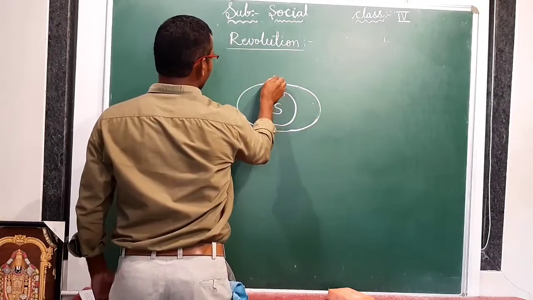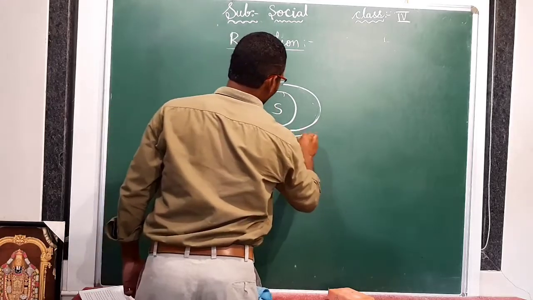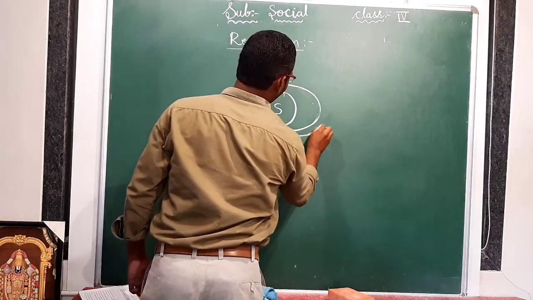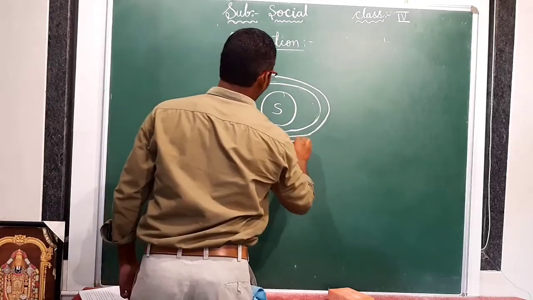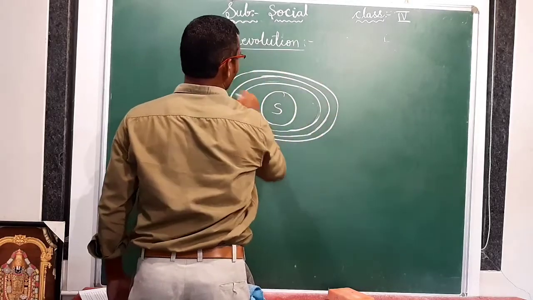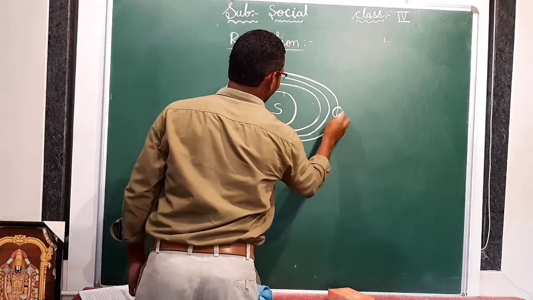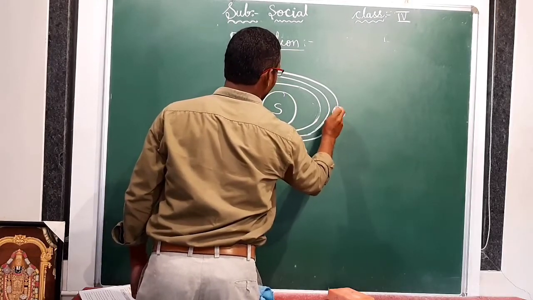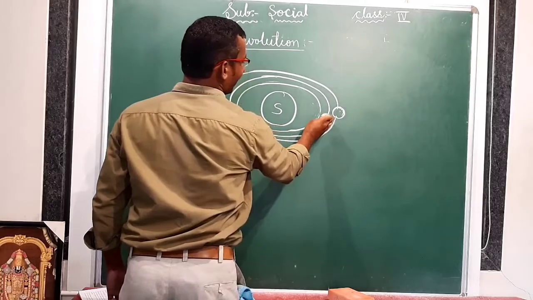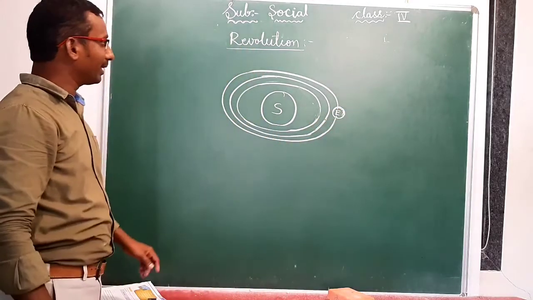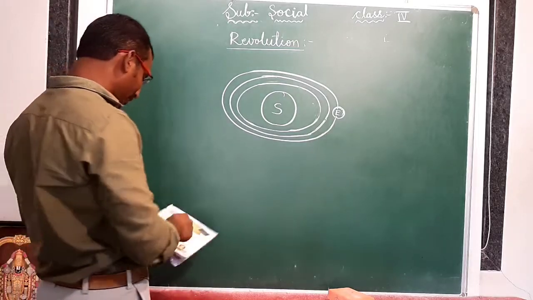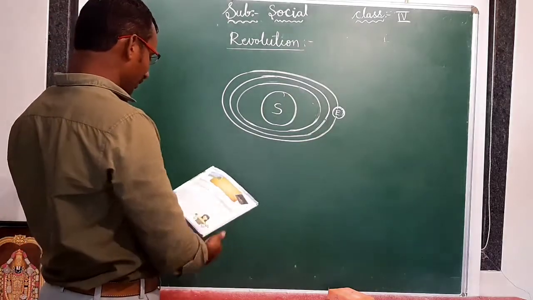Okay? So like this. Our Earth is the third planet in the solar system from the Sun. Here is our Earth. Is it right? Mercury, Venus, Earth. This is the Earth. Now we are discussing revolution. What is a revolution?